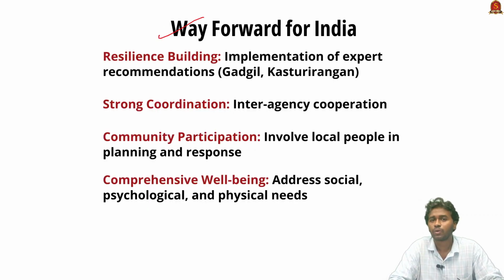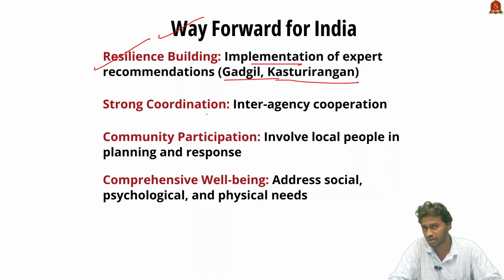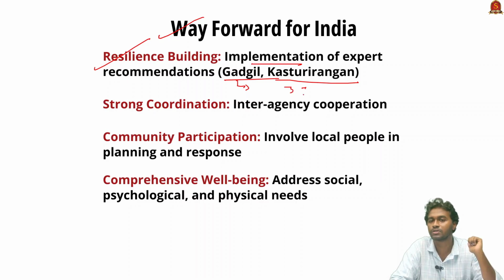What are the things that we have to understand from the Wayanad landslide incident? The first one is resilience building. That includes implementation of recommendations of expert committees such as the Gadgil and Kasturirangan committees. The Gadgil Madhav committee identified three important eco zones in the Western Ghats. Later, the Kasturirangan report said that 37% of the Western Ghats are highly eco-sensitive zones. And the second measure to be taken is better coordination between the center and the state governments. For example, it will enhance the relief measures as well as remove certain hindrances in disaster management as well as in relief measures.